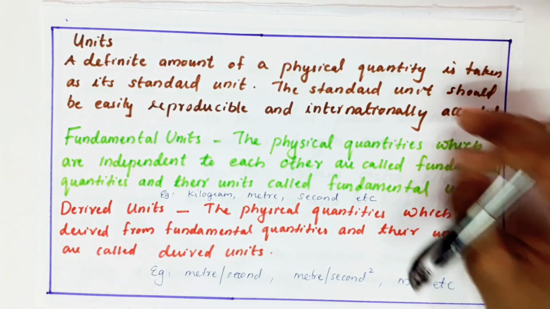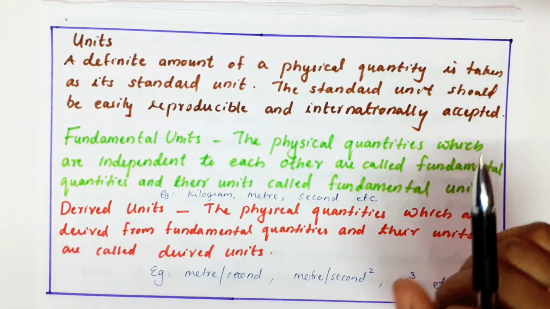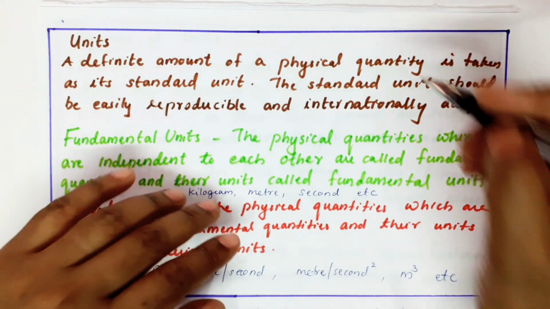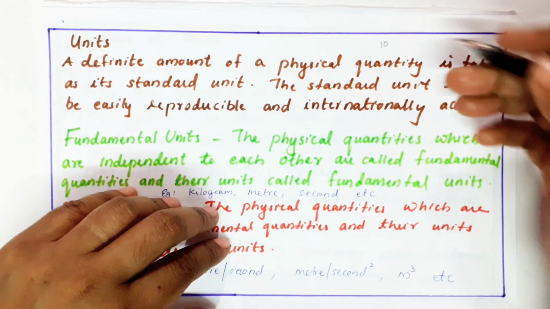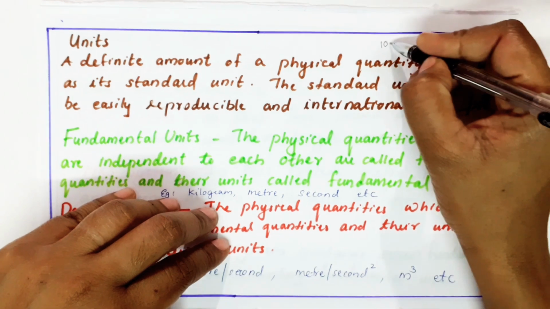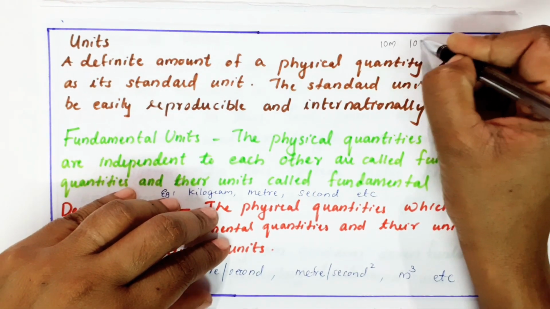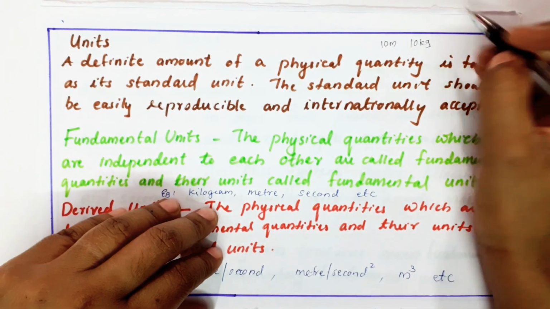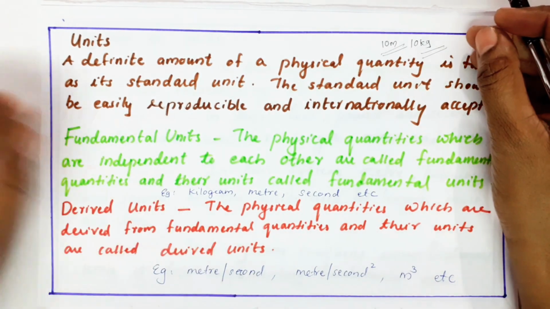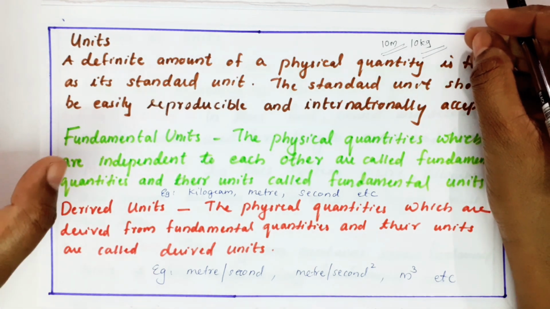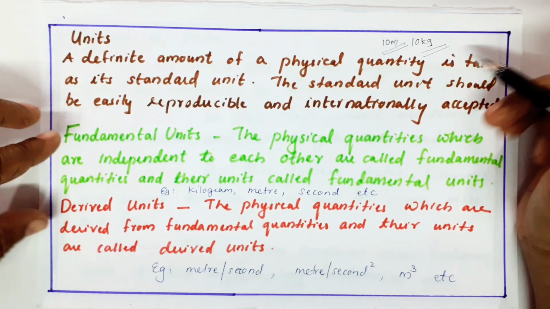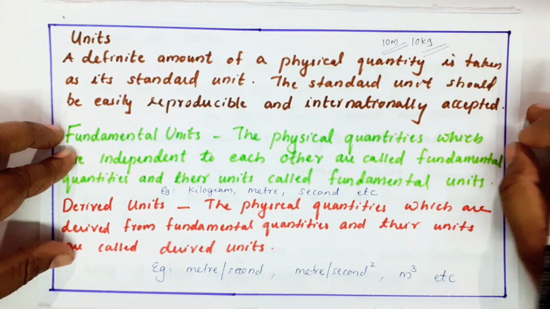Now, for defining a physical quantity, a very important thing is that we need a unit. For example, if I'm writing only 10, it's only a numerical value, you won't understand anything. But if I'm writing 10 meter or 10 kg, you will understand the difference. 10 meter is a length, 10 kg is a mass. So, a unit specifies the quantity. A definite amount of a physical quantity is taken as its standard unit.